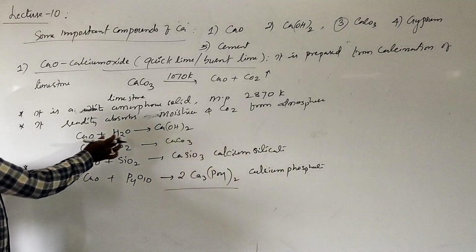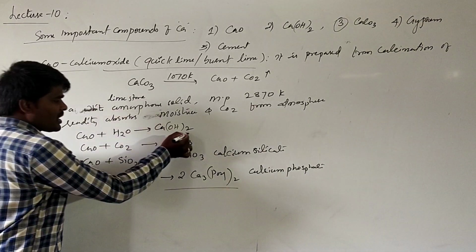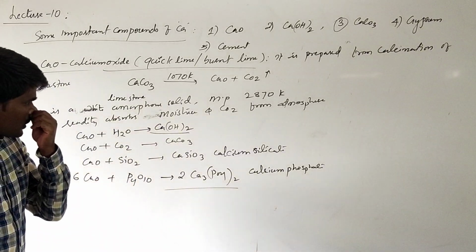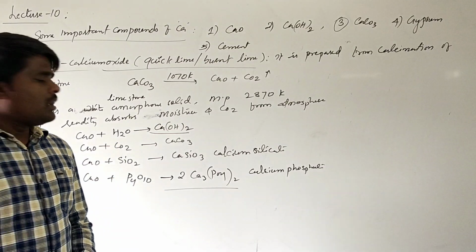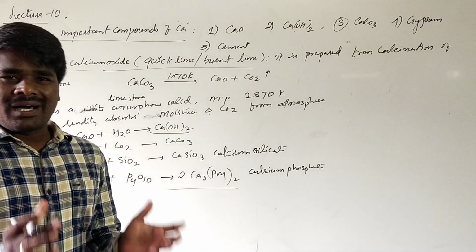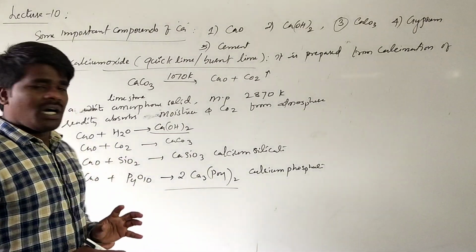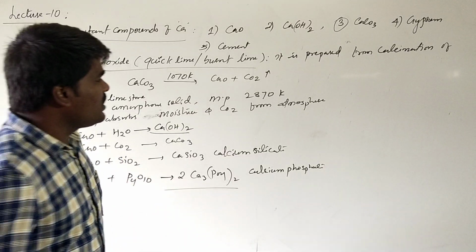Now, as it quickly absorbs moisture, it generally forms calcium hydroxide. The aqueous solution of calcium hydroxide is called lime water or slaked lime, which is a very good source of alkali. It is the cheapest form of alkali. Calcium oxide is the cheapest form of alkali.